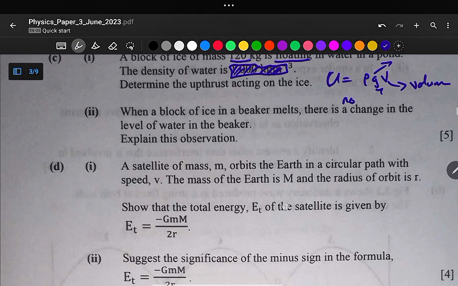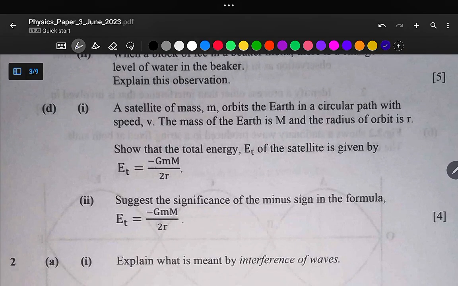Okay, and let us move on to part D of our question. Part D says a satellite of mass m orbits the Earth in a circular path with a speed v. The mass of the Earth is M, and the radius of orbit is r. So we are required to show that the total energy ET of the satellite is given by ET is equal to minus GMm over 2r.